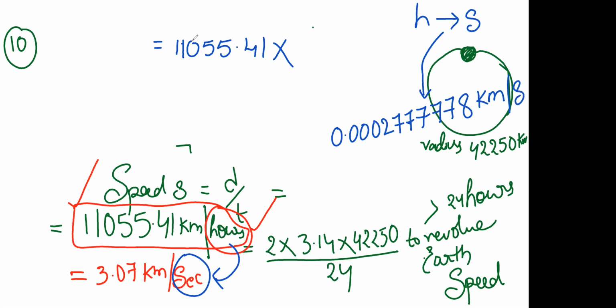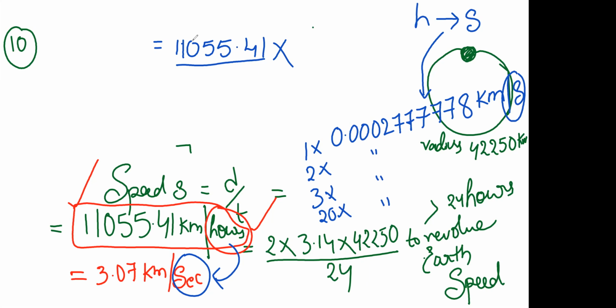So any value here, it could be this value or any value you take, 1 into or 2 into or 3 into or 20 into, whatever the value is, you have to multiply it with this value, then that will be converted into seconds. Kilometers per hour is converted into kilometers per second.